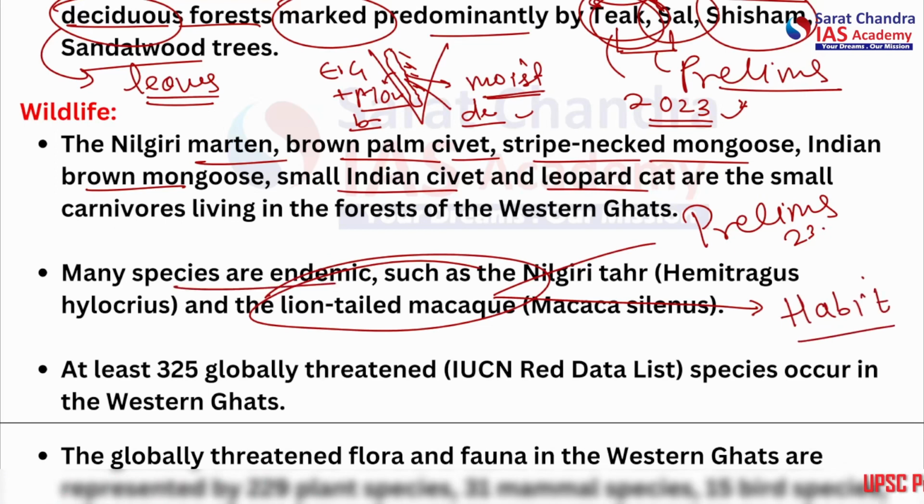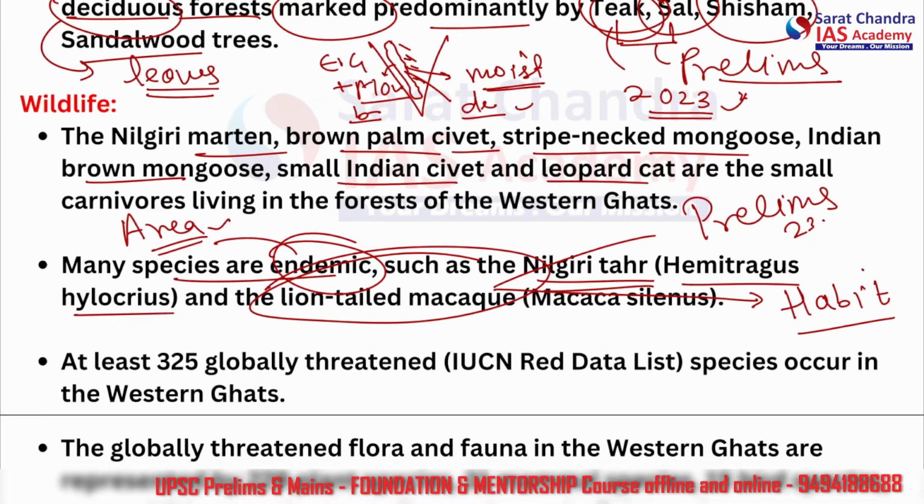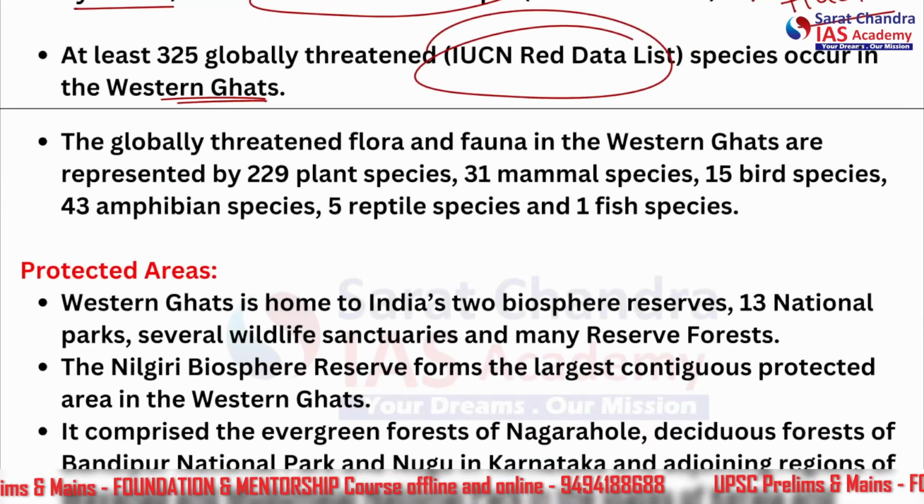Okay, so many species are endemic. Endemic means only found in that certain area, restricted. Such as the Nilgiri tahar, also known as the Hemitragus hylocrius, and the lion-tailed macaque. At least 325 globally threatened species, we saw in the IUCN data list, occur in the Western Ghat.